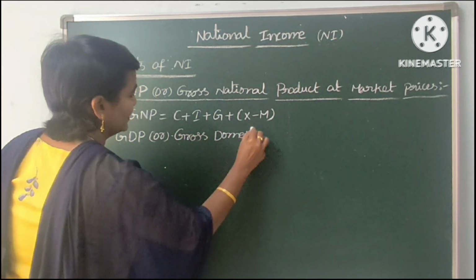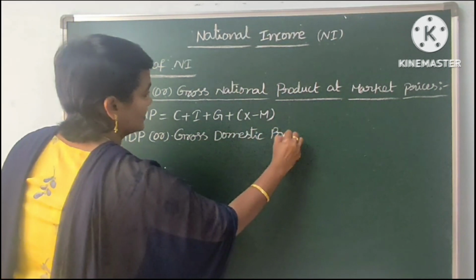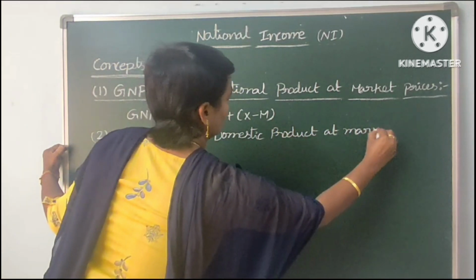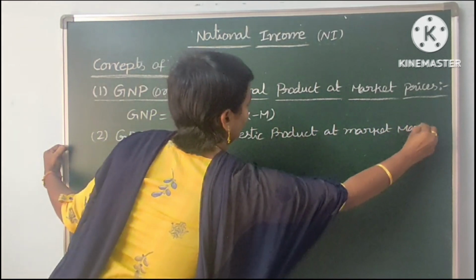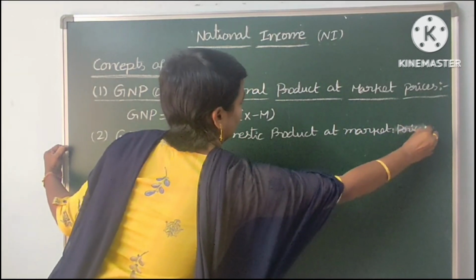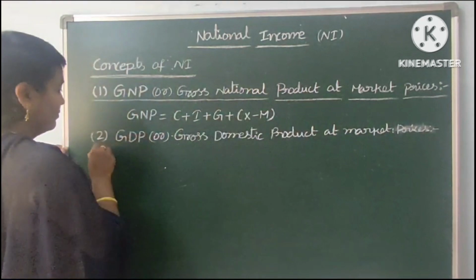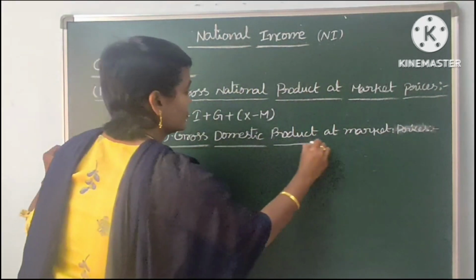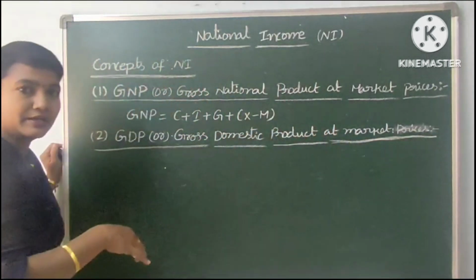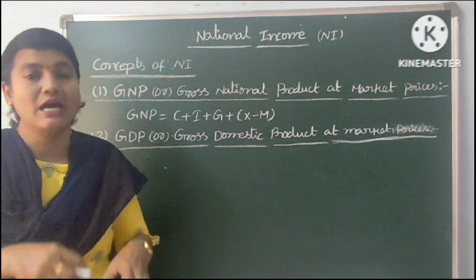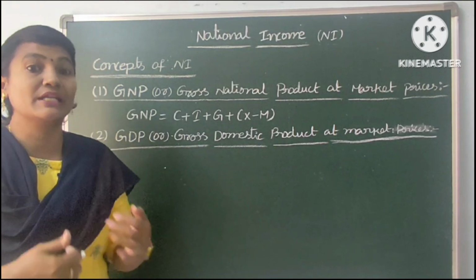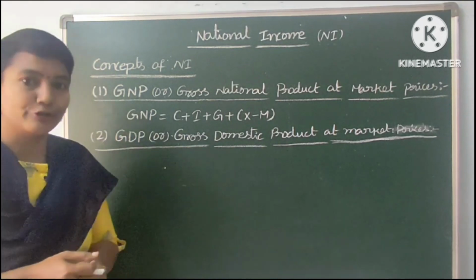Here, a country's natural resources are utilized for producing goods and services within the boundaries of the country. So through utilization of our country's natural resources, we produce goods and services. The market values of these goods and services only we add in gross domestic product.